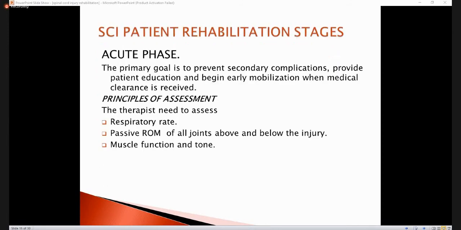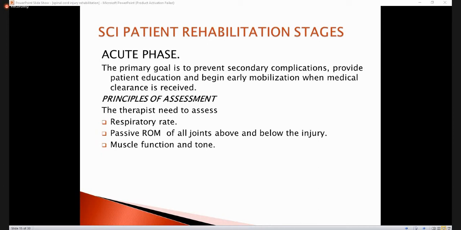Now, to start with, rehabilitation usually starts in the acute phase as early as possible. When the patient is in the hospital, we immediately start the rehabilitation. The goals of the rehabilitation are to prevent secondary complications. What will be the secondary complications?